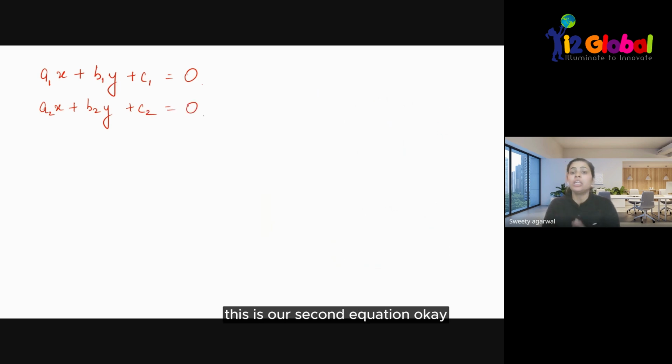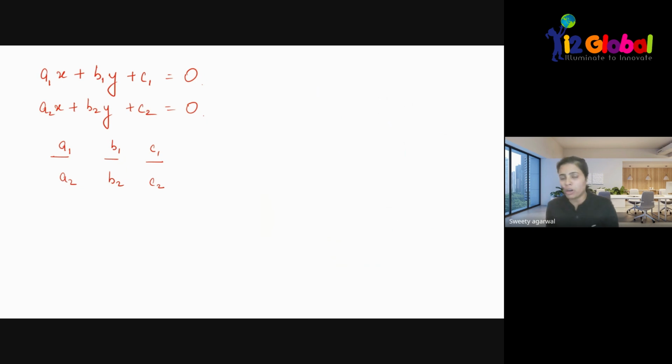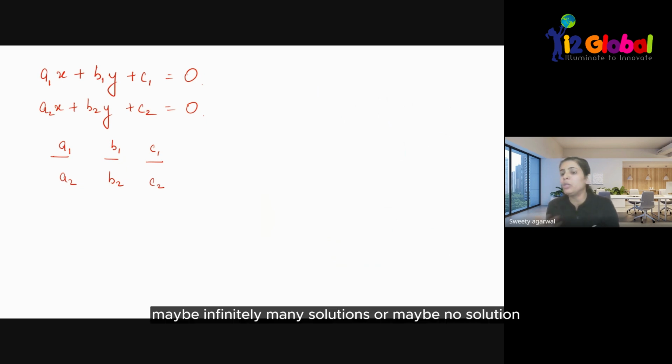Now, as I told you, we have to see the coefficients only. We will not see the variables. Just see the coefficients a1, a2, b1, b2, c1, c2. What we will find out are their ratios. Three conditions arise for us, and those three conditions will tell us how many solutions these two equations will have: maybe one solution, maybe infinitely many solutions, or maybe no solution.